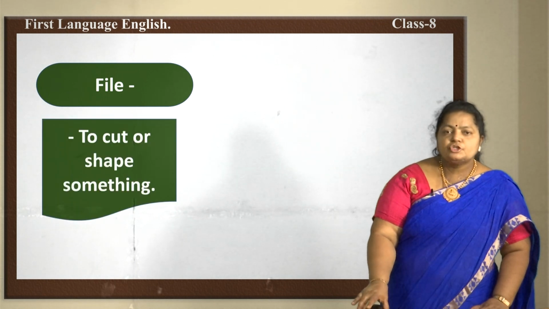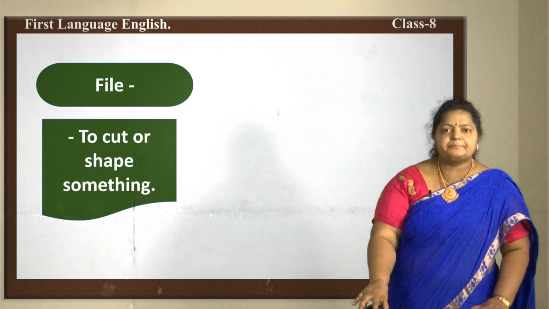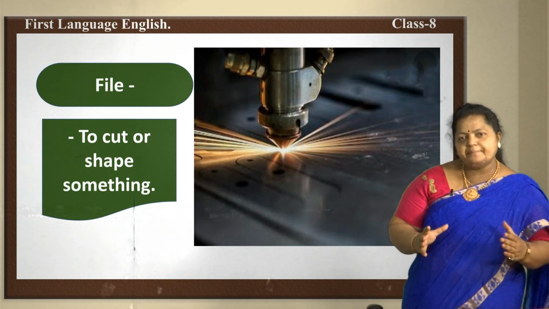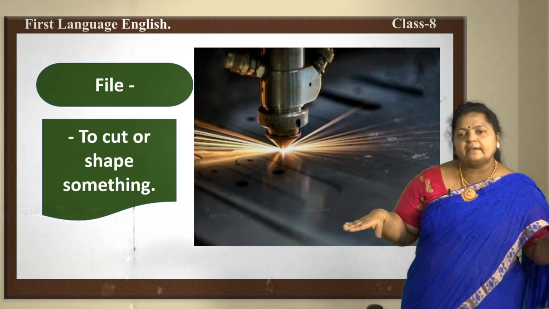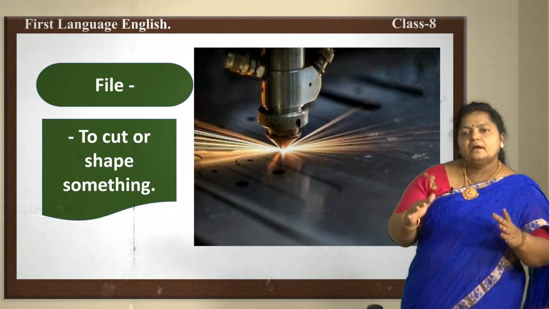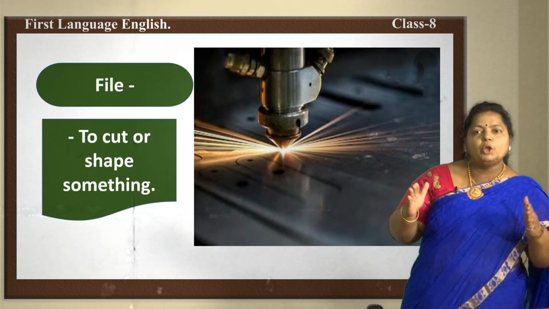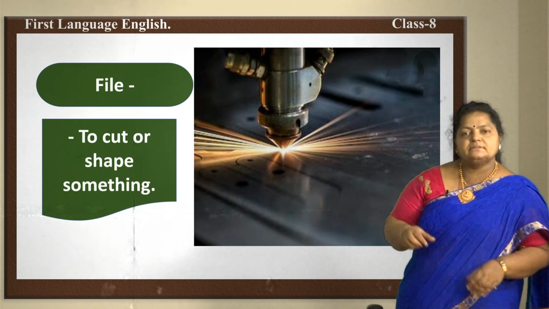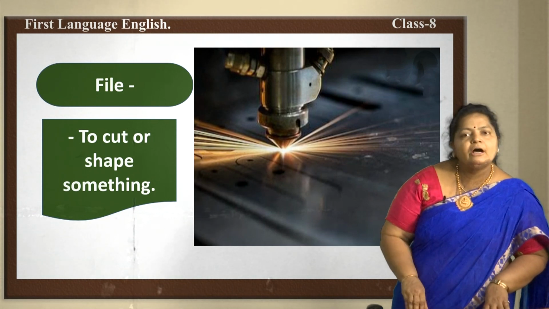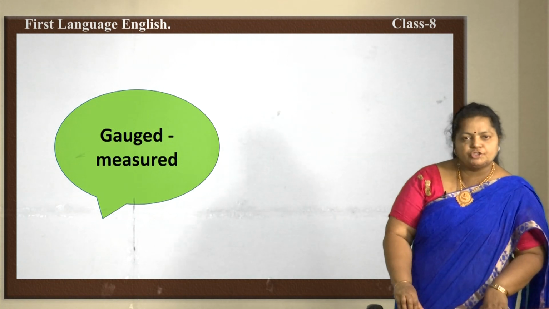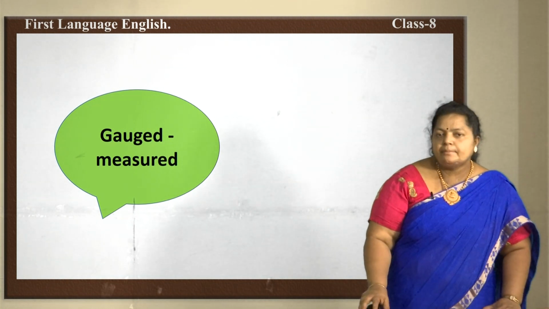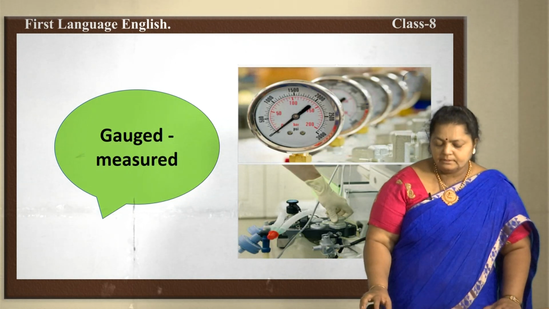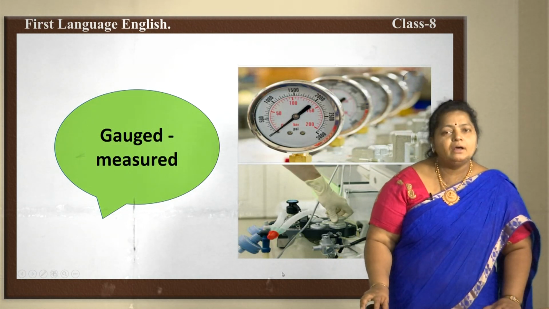File. To cut or shape something. Now, see how it has been filed. The metals are unshaped, it has been taken into sheets and into a big log or something, and after that it has to be shaped. This process has been called file. Gauged. Gauged is nothing but measured. It has to be gauged. It all applies to a metal.